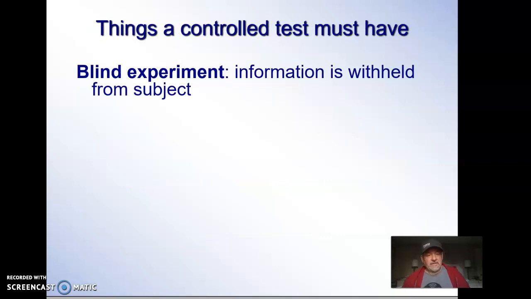Okay, so what must a controlled test have? It must be blind. What that means is, let's talk about a drug experiment. Drug experiments work really well for these types of things. So let's say we're testing to see if a drug is effective to treat anxiety. If we had that random sample we were just talking about, 50 students, we give half of the students, 25, the drug, and half of the students we don't give the drug.